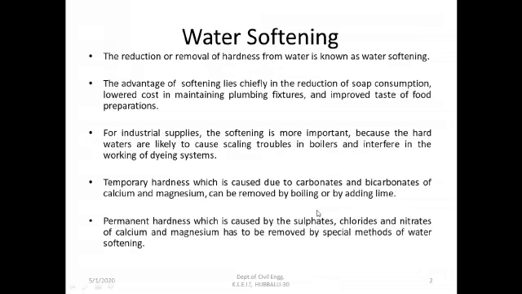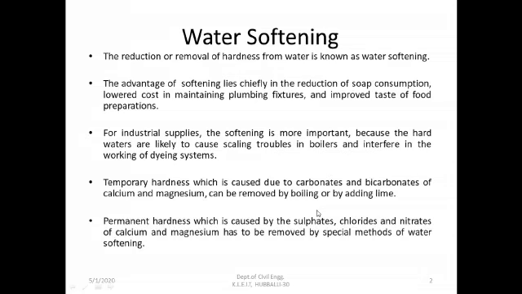And we know that some hardness is desired in public supplies. If it is zero hardness, then the water won't have the desired taste. Hence, the limit for drinking water as per BIS is 75 to 110 mg per liter. If it is below 75 mg per liter, there will be no taste in the water. And if the hardness is too much, say above 300 mg per liter or so,